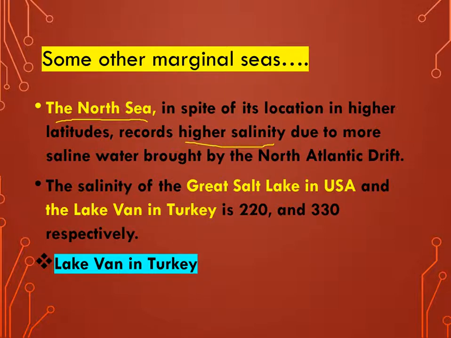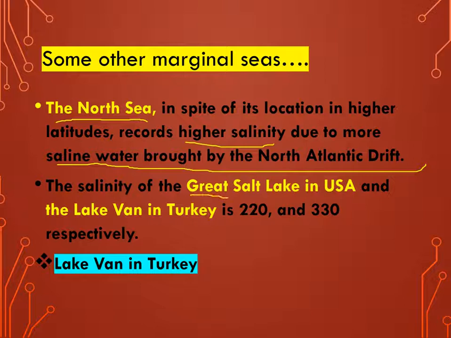The reason is the saline water brought by the North Atlantic drift. We have discussed earlier that circulation of ocean water, circulation of ocean streams or currents also affects the salinity of sea. Now here the factor is North Atlantic drift, which causes the higher salinity in North Sea.